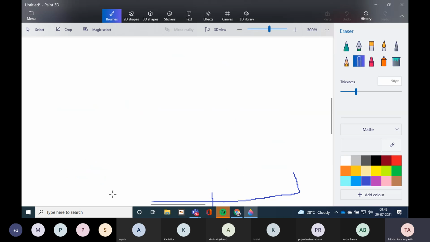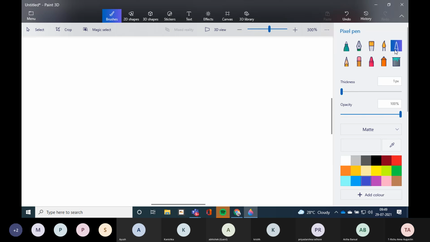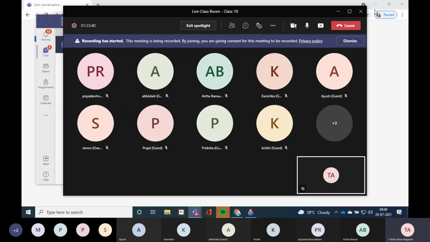If not, please write. Take help from your friends and write it down. I told you already there are 10 marks for maintaining the notebook. So please write the questions. And these are the tricky questions. This will come in the exam, obviously. So you have to know from where the answer came, how this answer came, and everything. So please write it down.